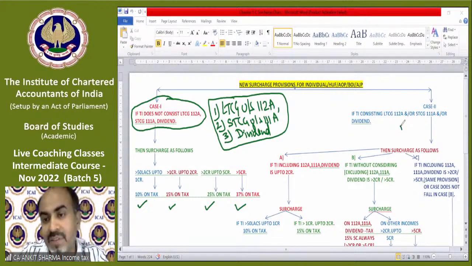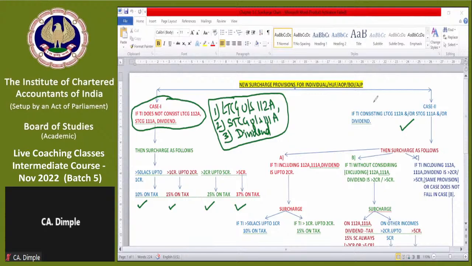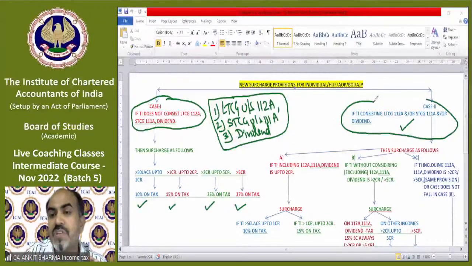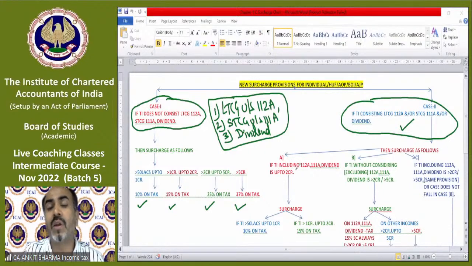The new concept is this. Now case 2 says, if total income consists of either long-term capital gain 112A and or short-term 111A and or dividend, any of them or all of them. So if income includes these incomes also, then the surcharge provision will slightly change. We now have 3 cases to understand the surcharge provision in this case. First, listen carefully, if total income including 112A, 111A or dividend is up to 2 crore rupees.